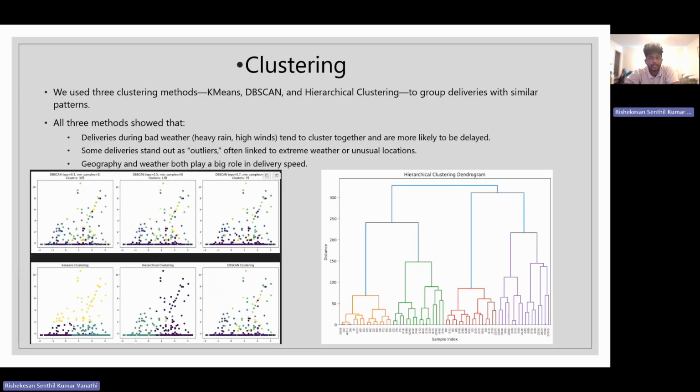Now let's move on to the clustering. On this slide, we opted for three algorithms: k-means, DBSCAN, and hierarchical clustering, to ensure robustness. So what is clustering basically? Clustering is an unsupervised technique which finds natural groups in your data, even without pre-labeled data.